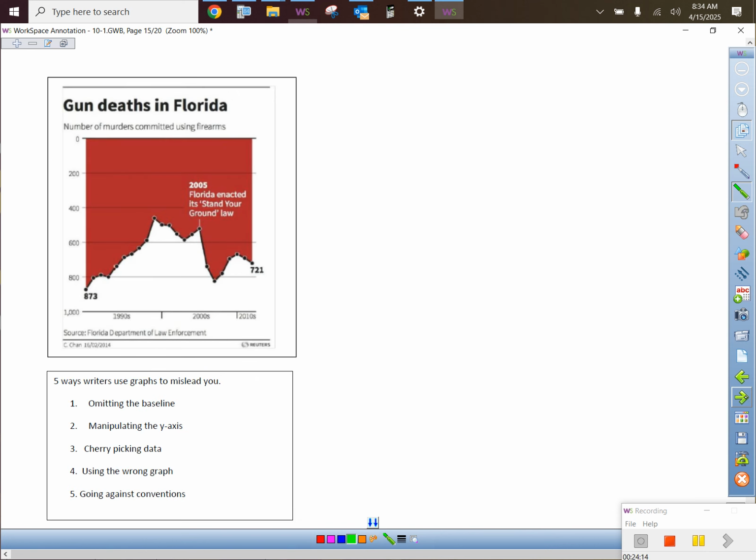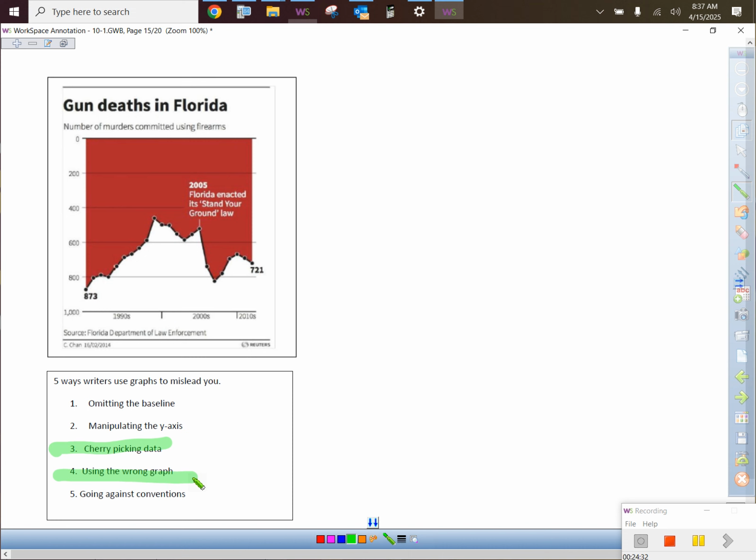Why is this a bad graph? Discuss with your neighbor. 1, 2, 3, 4, or 5. Which one do you think? Why is this a bad graph? Let's do a process of elimination. It is probably not that. It is probably not cherry-picking the data. And it is probably not using the wrong graph. What do you think about the 3 that are left over?